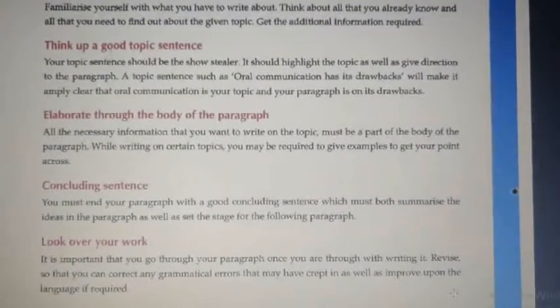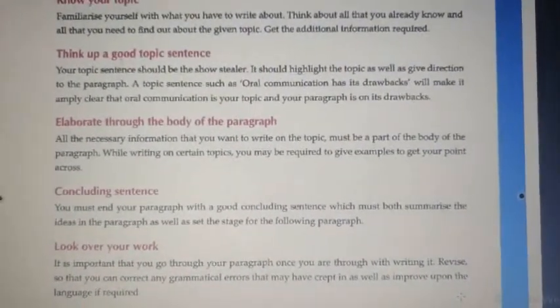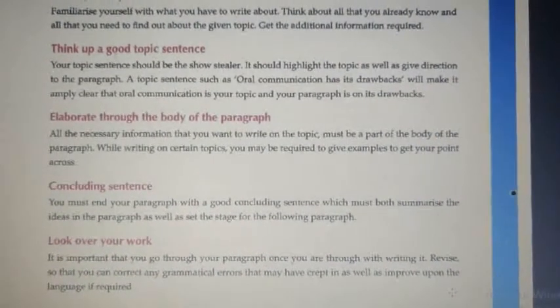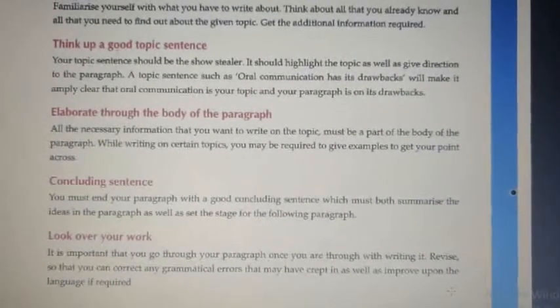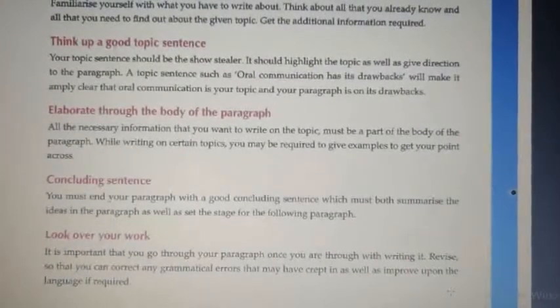And last is look over your work. Before submitting or giving it to anyone, first of all you have to look over your work. It is very important that you go through your paragraph once you are through with writing and revise, so that you can correct any grammatical mistakes that may have crept in, as well as improve upon the language if required.